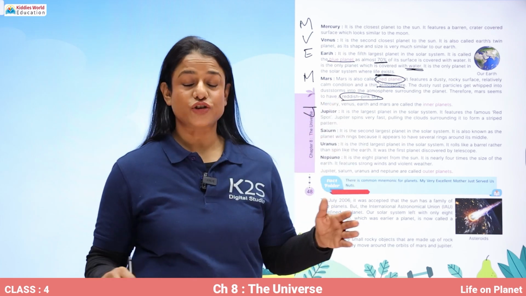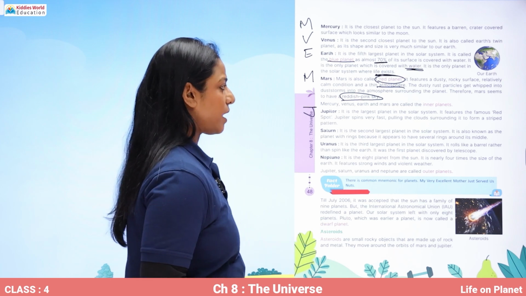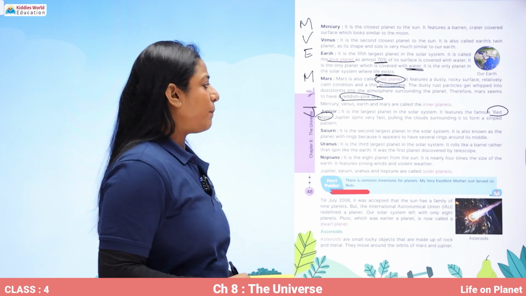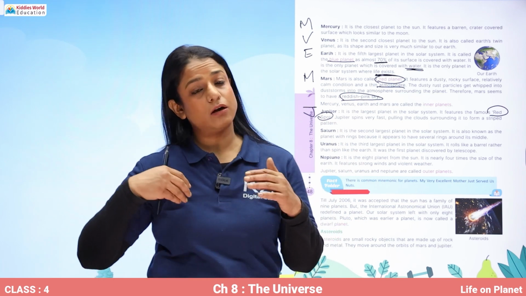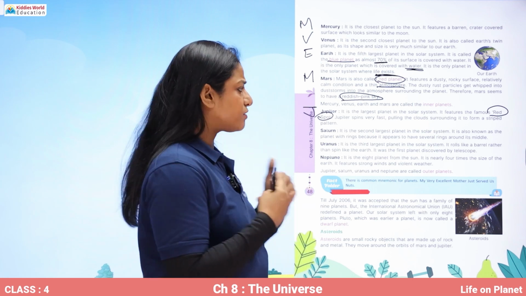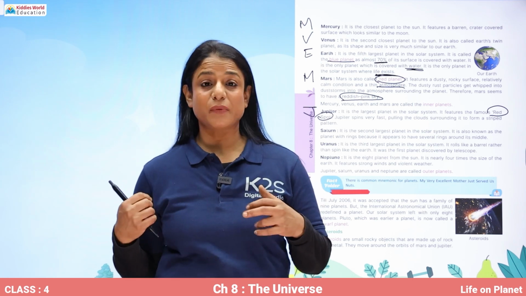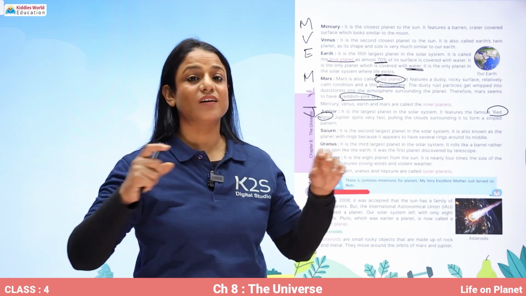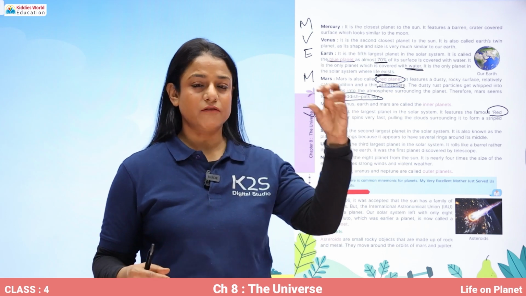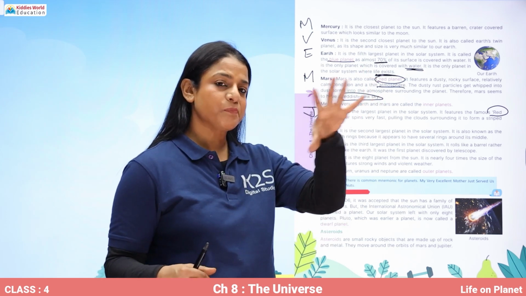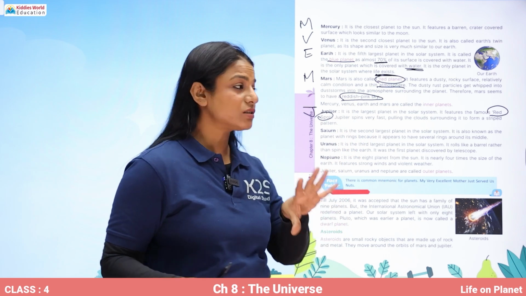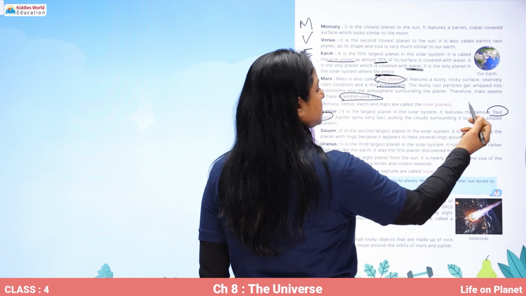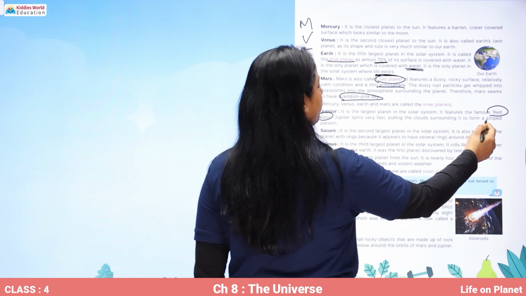Jupiter is the largest planet in the solar system, and it is famous for its red spot. Jupiter spins very, very fast. And when it spins very fast, the clouds around Jupiter get collected in the form of stripes, and it looks beautiful. So Jupiter spins very fast, pulling the clouds surrounding it to form a striped pattern.